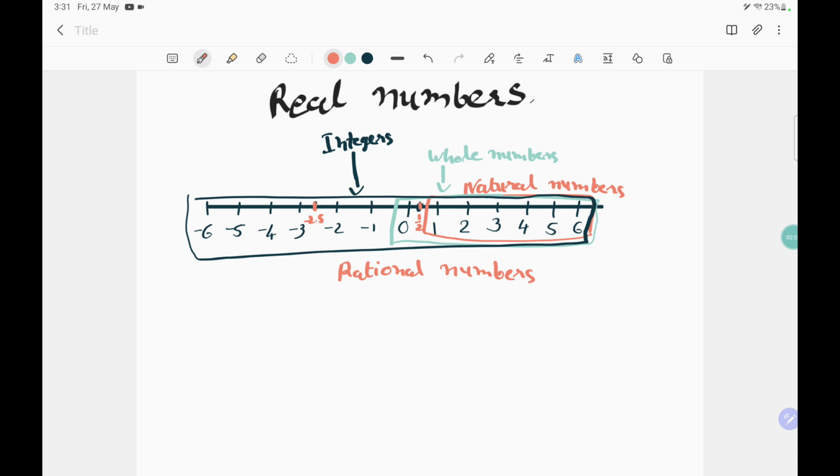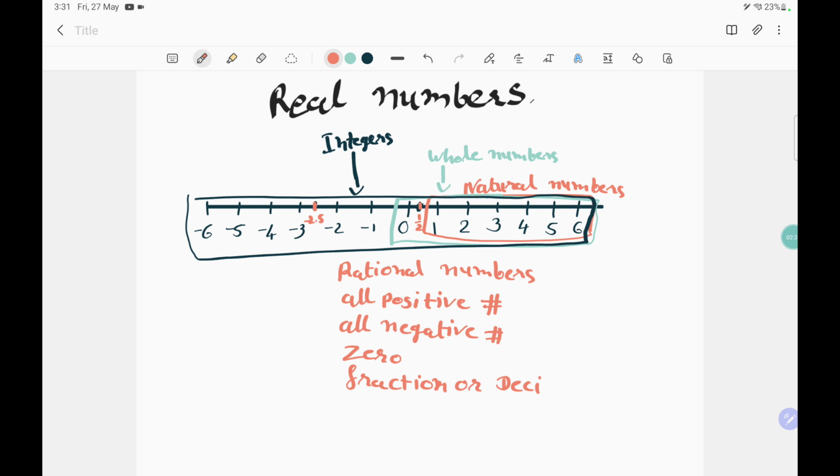Okay, so rational numbers mean all positive numbers, all negative numbers, and 0 and fractions or decimal numbers.